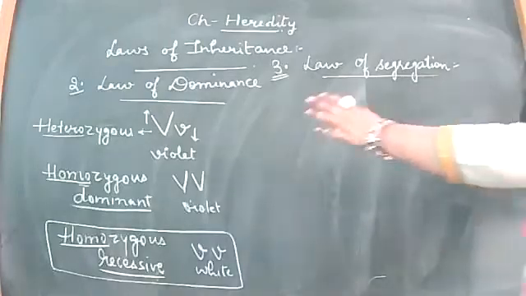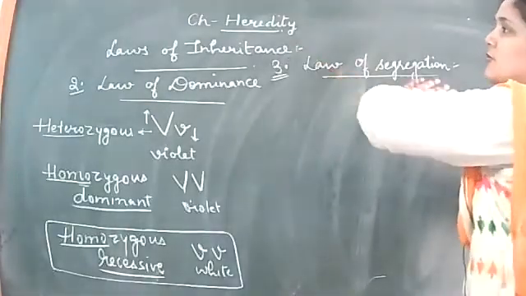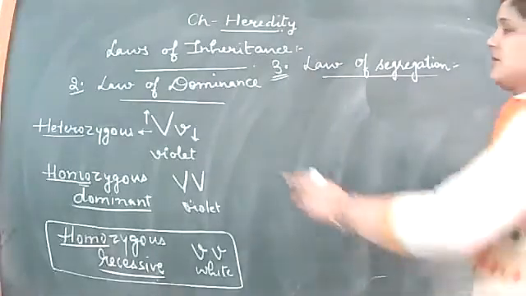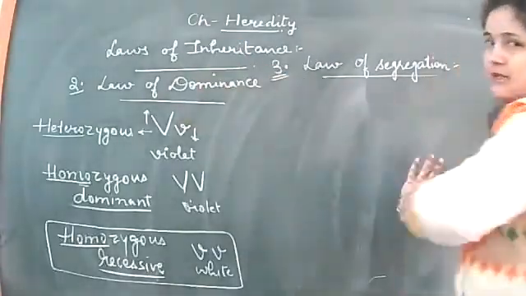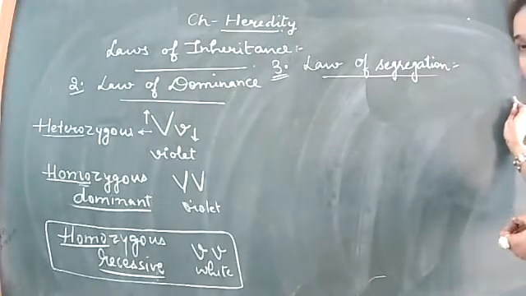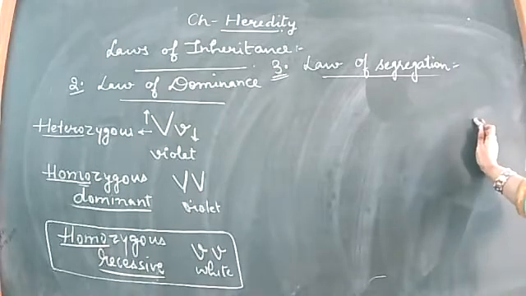If you get a question to explain all the laws of inheritance, you'll be naming them 1, 2, 3, 4 like that. You'll be writing all the four laws that are described to you in this class. So this is the law of segregation, the third law by Mendel.